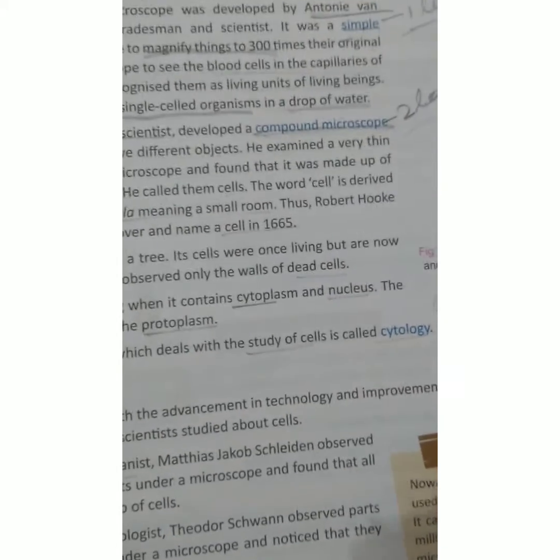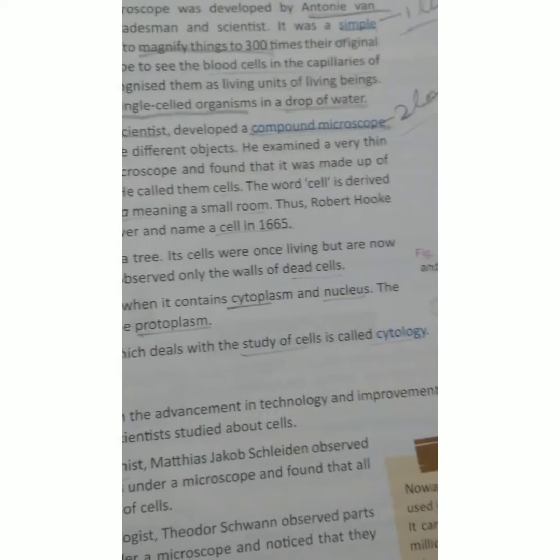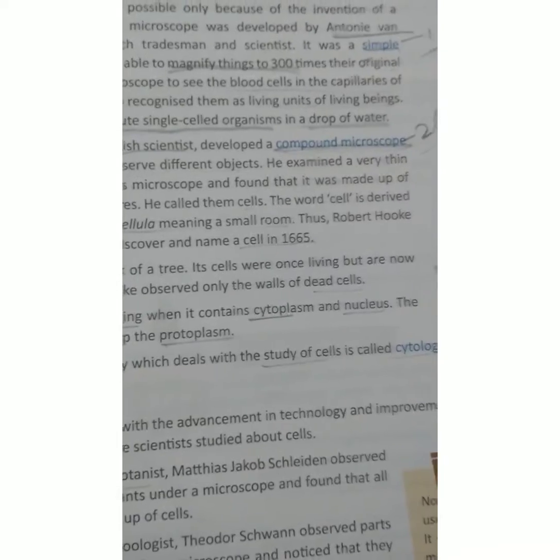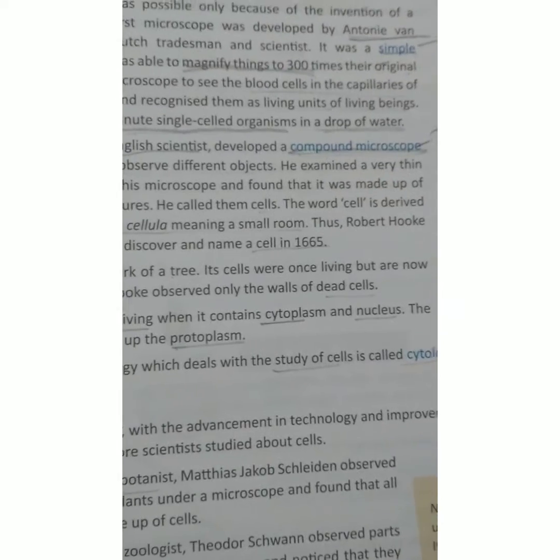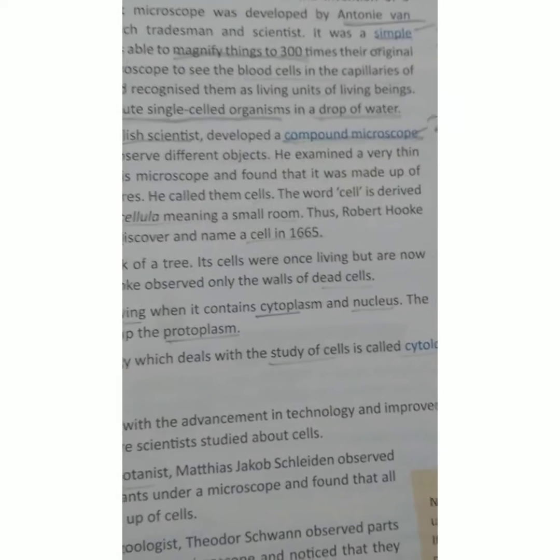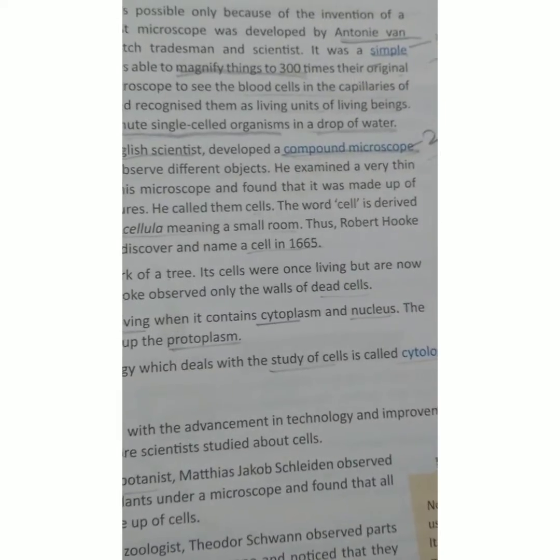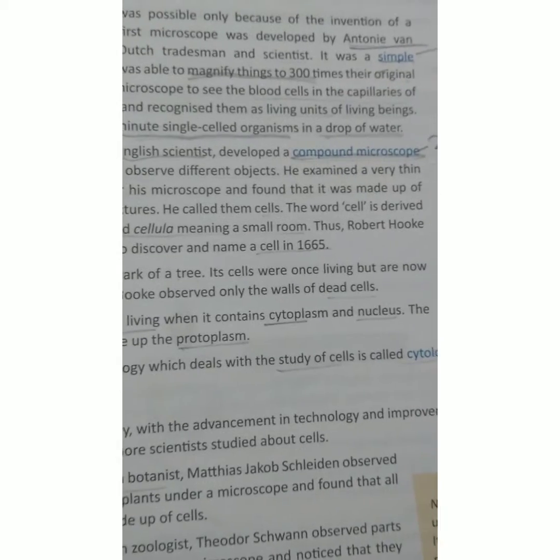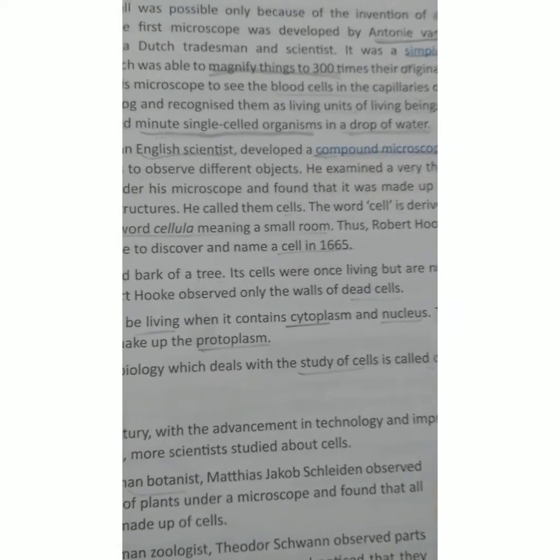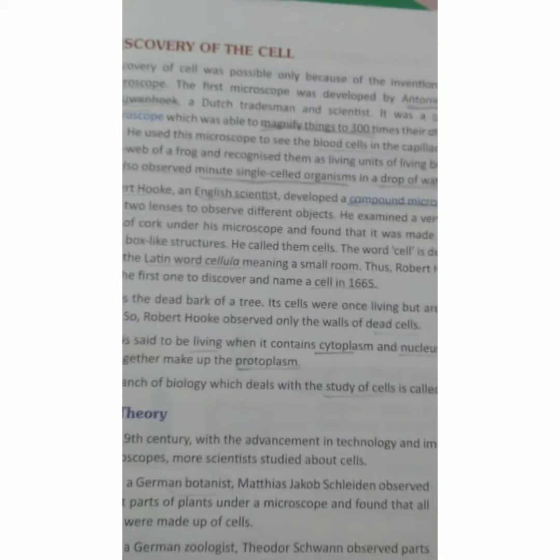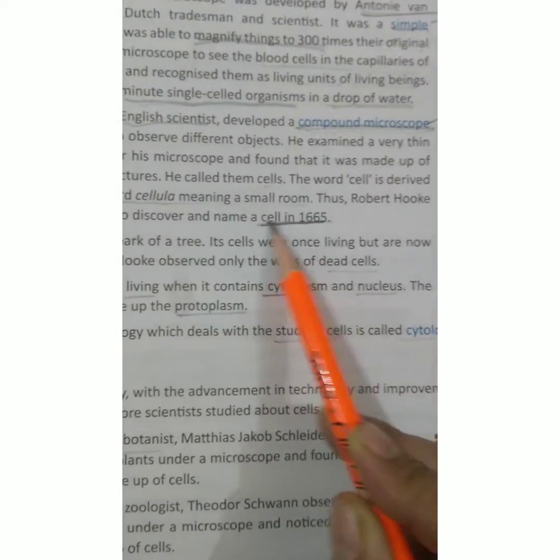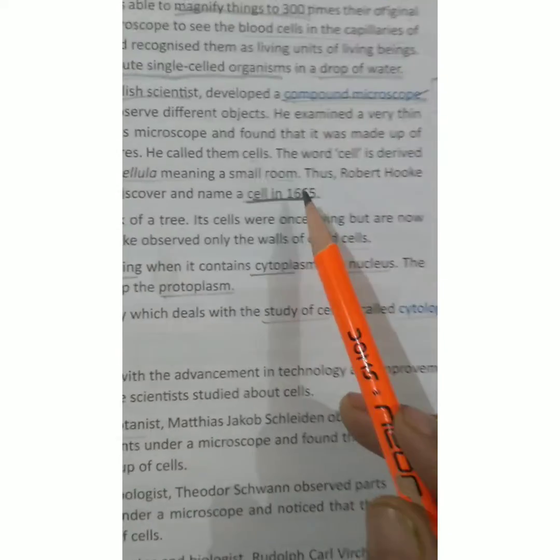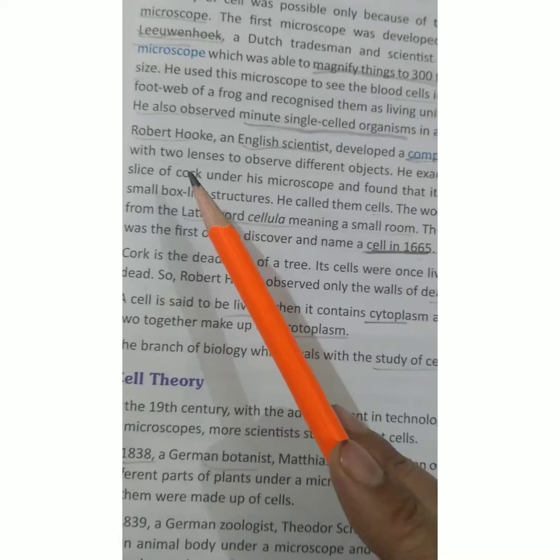Okay. I'll give you a small flow chart of how organisms are formed. First the cell comes, then it becomes tissue, then organ, then organ system, and finally organism. Okay. Now we will move forward. The cell was discovered in 1665 by Robert Hooke.